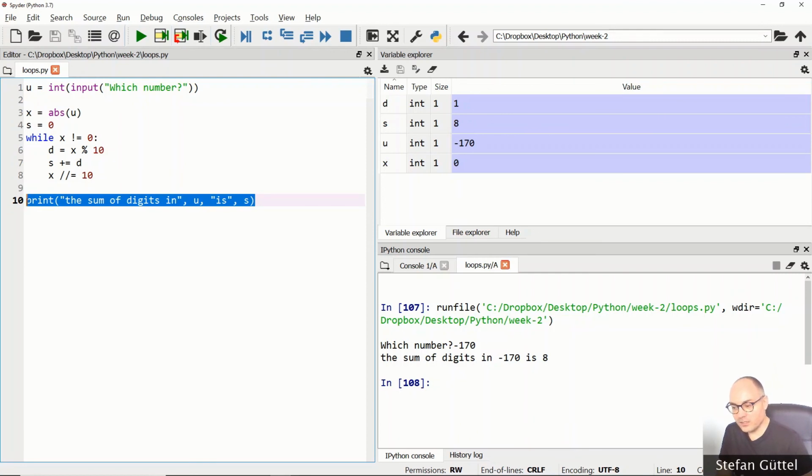But generally, I would always recommend to start with the core of the problem and not start with user inputs and nicely formatted outputs, because this is really not important for this task here.